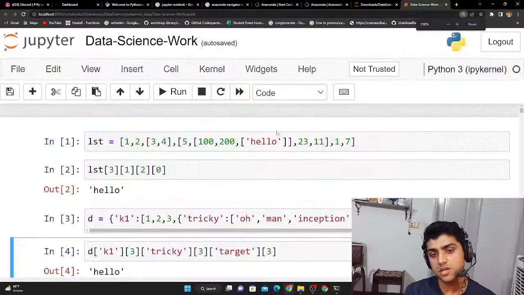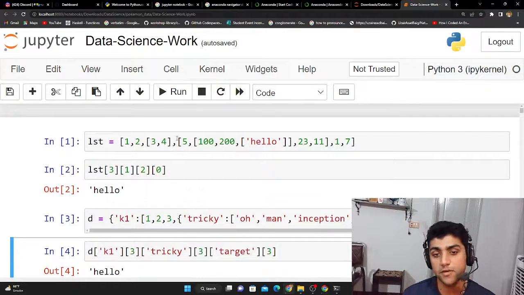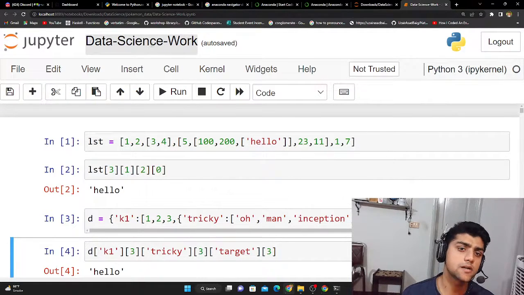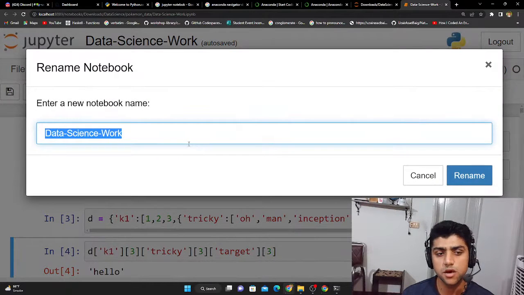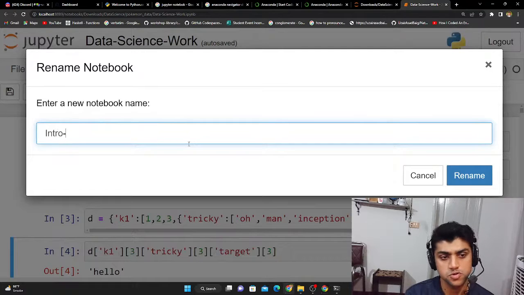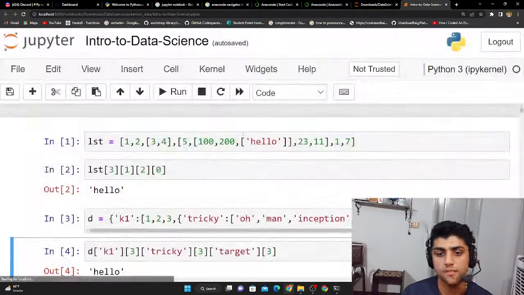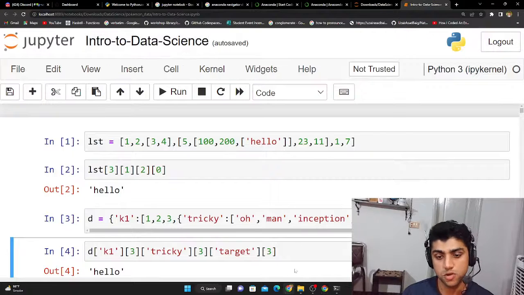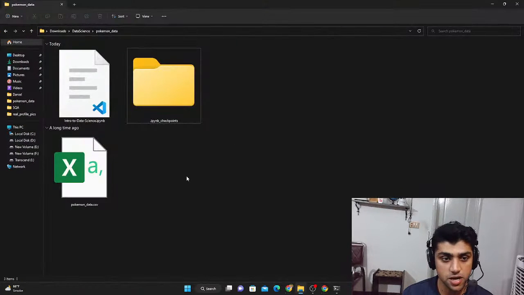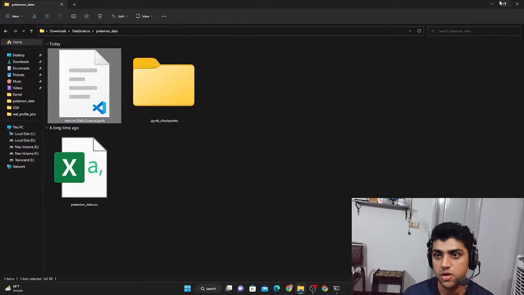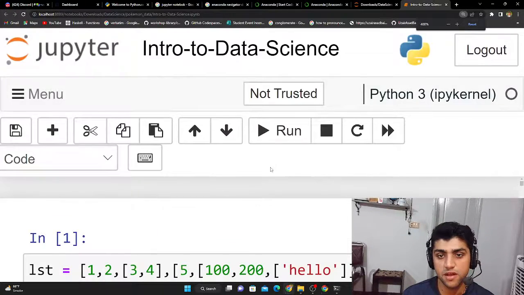I'm going to maximize my screen so that it looks visually appealing on your screens. So this is the title of my notebook. It was called Data Science Work. I can click on it and change it to something like data analysis, or intro to data science. Then I click on rename, and this should rename my file. It's going to be changed inside this directory as well. Now you can see intro to data science is the new name for the file. It doesn't really affect anything. The rest of the content is the same.